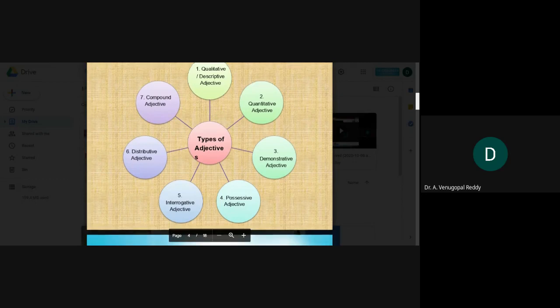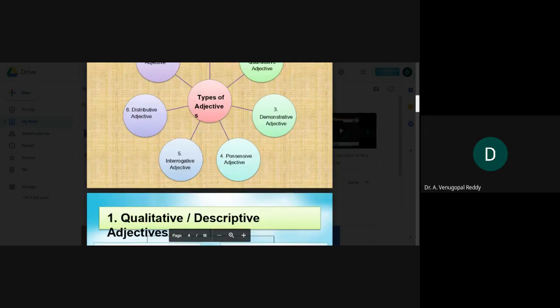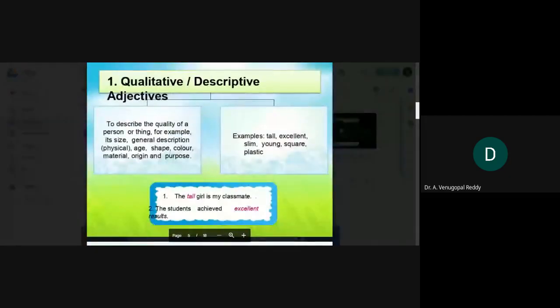Qualitative adjectives describe the quality of a person or thing. For example, its size, its general description, the physical description of a person, their age, shape, color, material, origin, and so on.